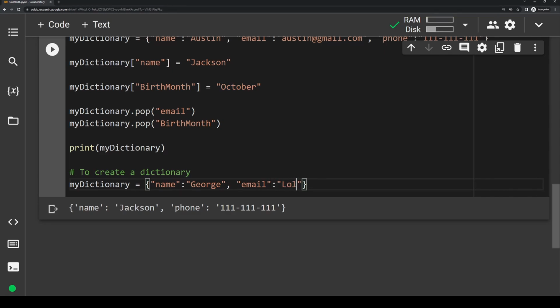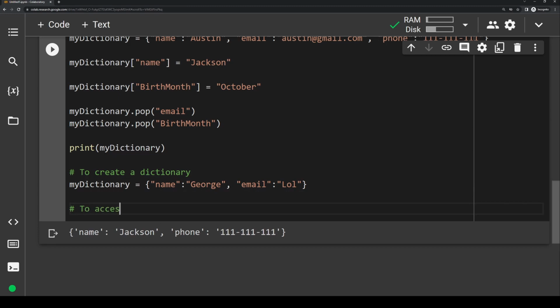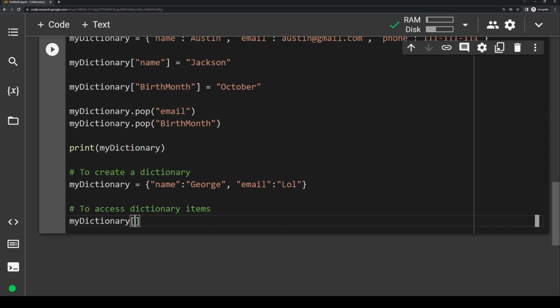So to type a key value pair, we write a key that will always be a string, so it's surrounded by quotations, and then colon, and then whatever we want our value to be. And then we separate different key value pairs by a comma. So next, to access dictionary items, let me actually just clear this output here, we would use square brackets like this. So let's say we want to access this value George from this dictionary.